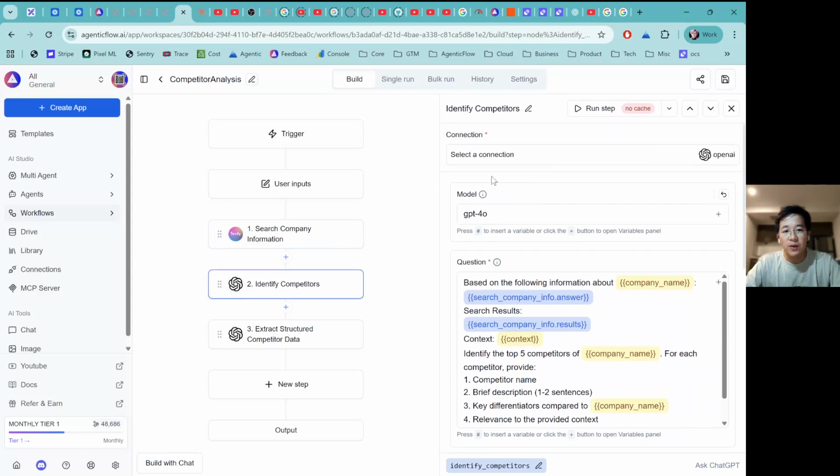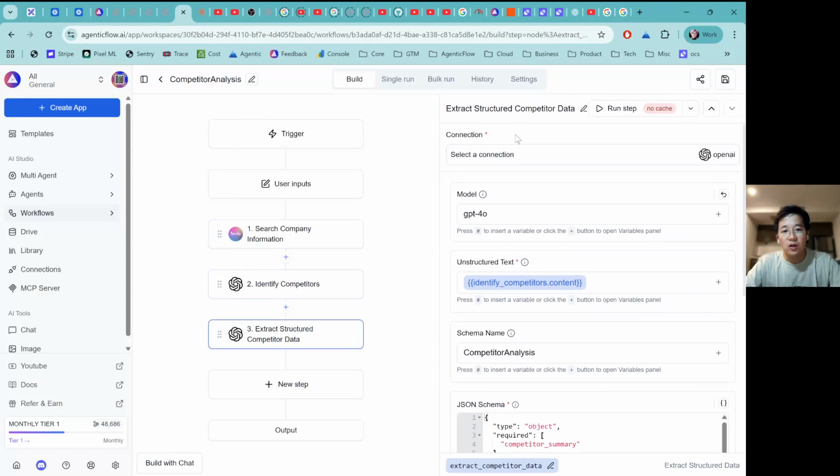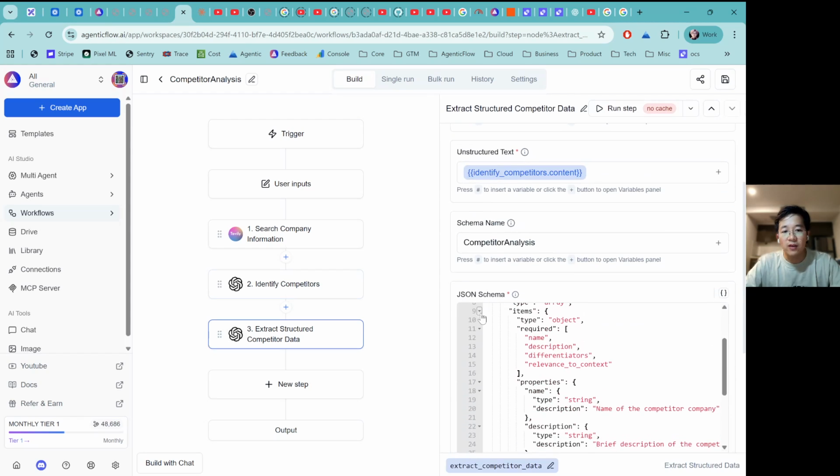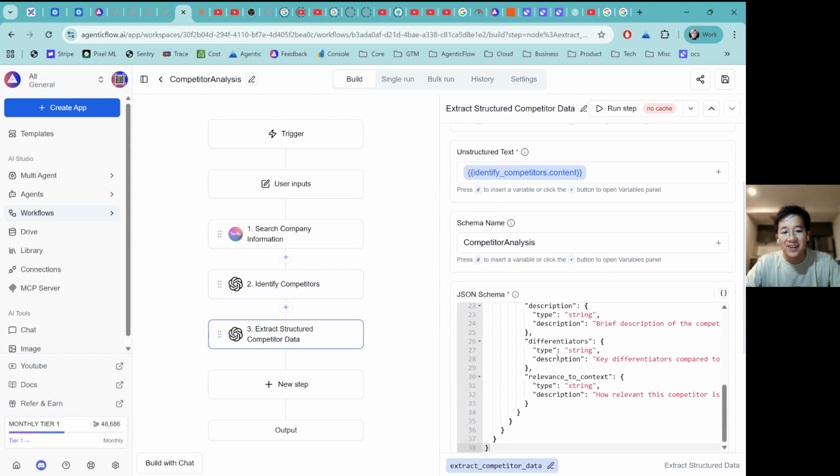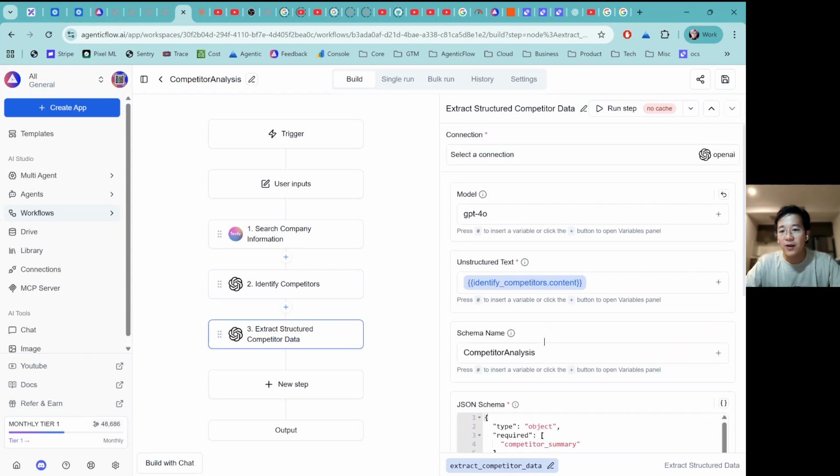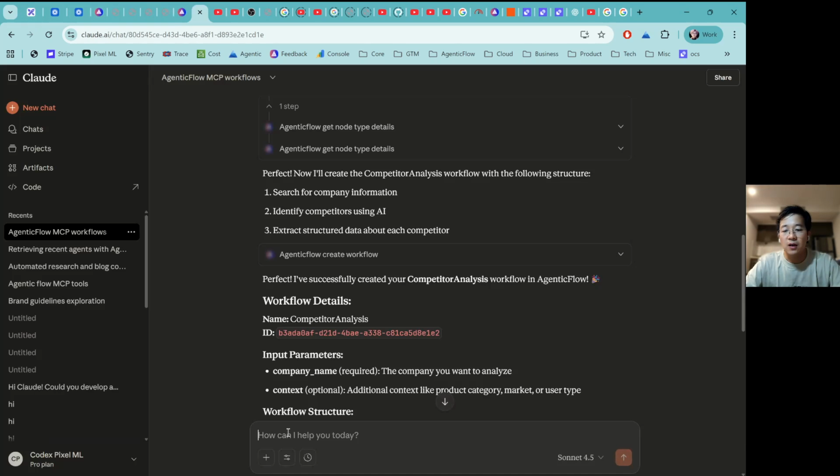It identifies competitors using the model GPT-4o. It can run on some of the other models as well. It even comes up with a schema that we're going to use for extracting that information. So that's just quite interesting. And the more interesting thing about this one is that you can continue to talk to the agent, because if you